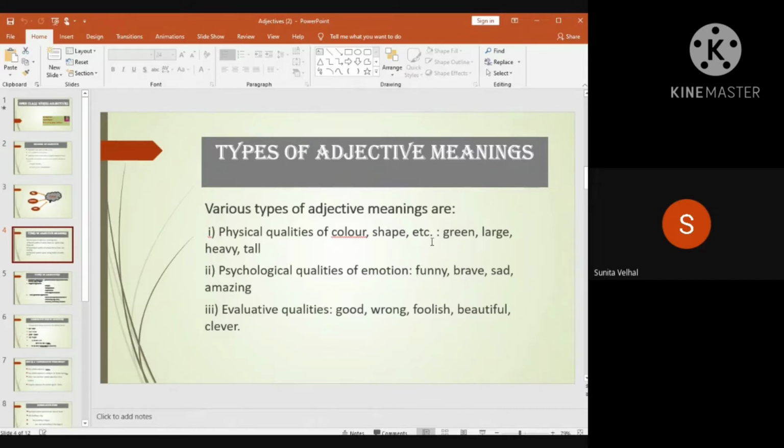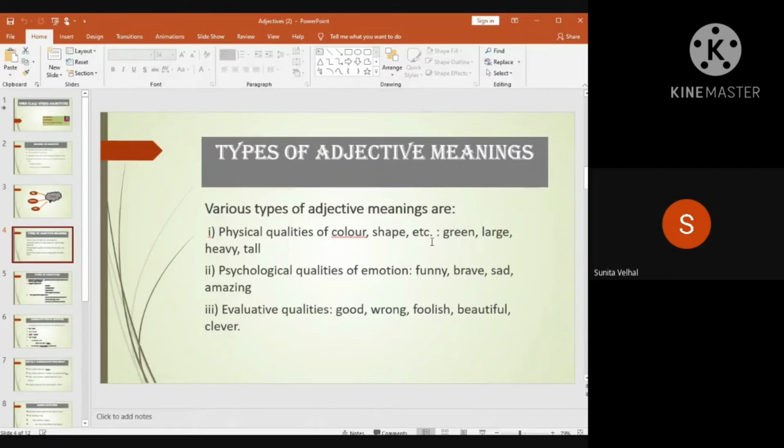All such are called physical qualities. Heavy, large, green. All such words tell us about the physical quality of that thing or person, and that is called an adjective.